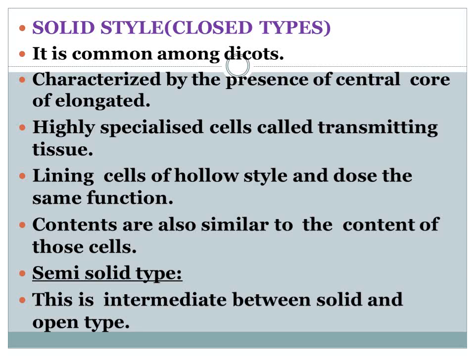Now the solid style, closed type. It is common among dicots. There is a central core in the style with highly specialized cells, the transmitting tissue. The lining cells of the closed type do the same function as the lining cells of the hollow style. The secretions are also the same as those of the open type. The next type is the semi-solid type. This is intermediate between solid and open type.